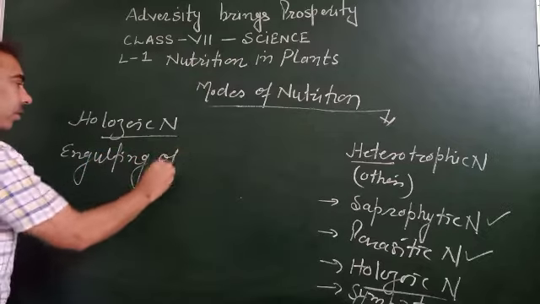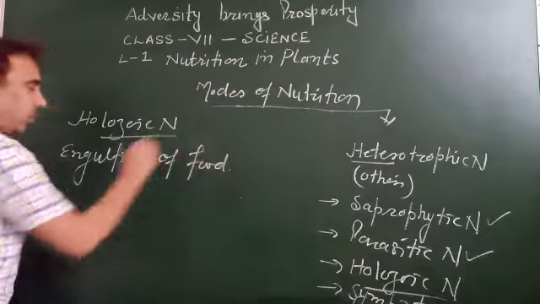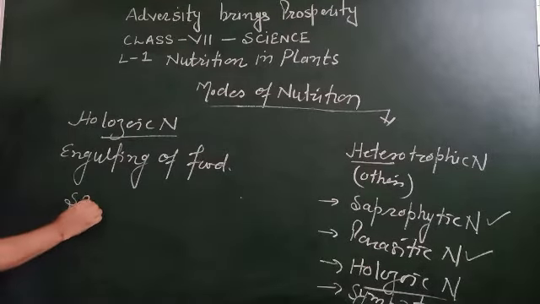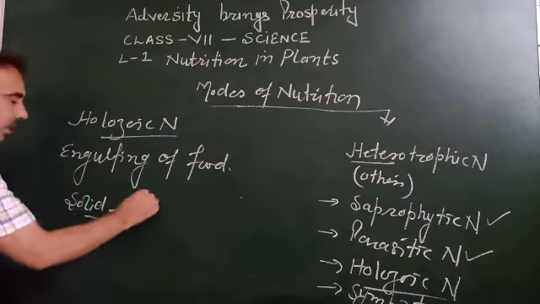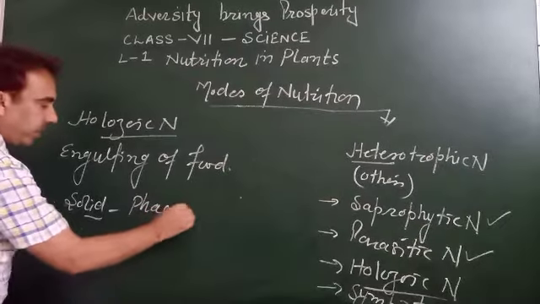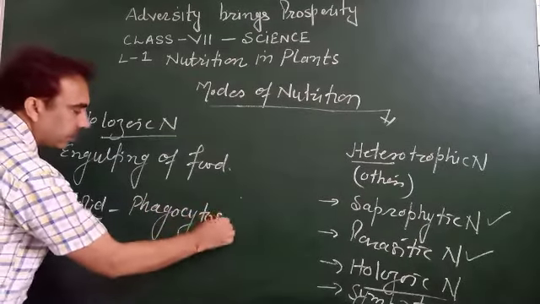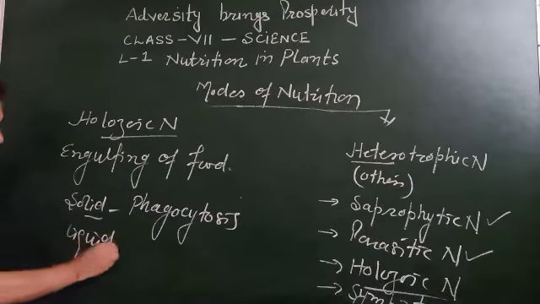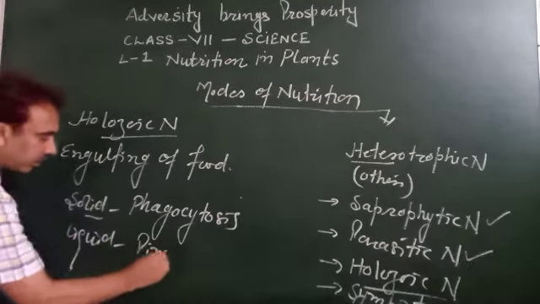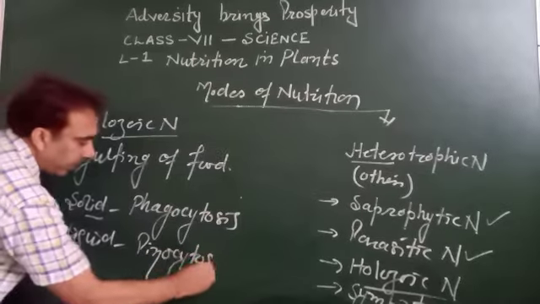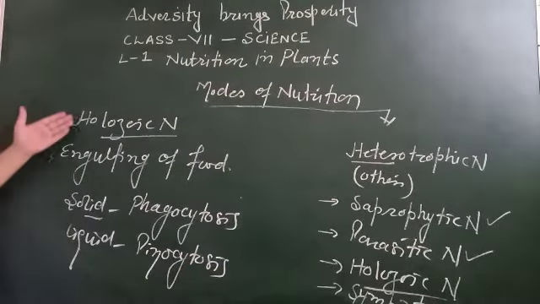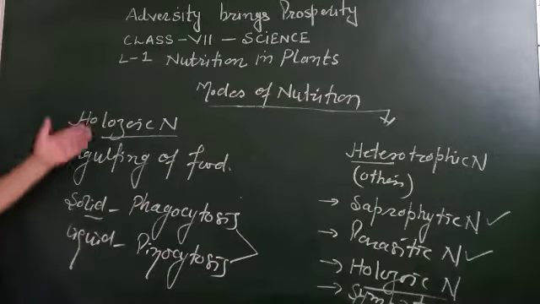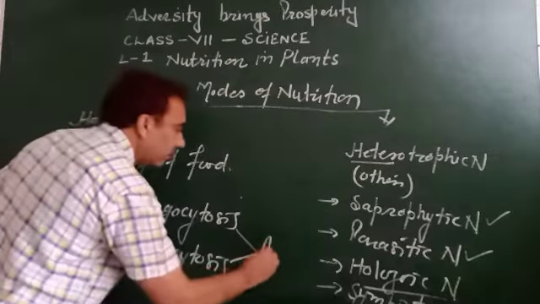Engulfing of solid food is called phagocytosis, and engulfing of liquid food is called pinocytosis. So you can see this kind of nutrition in amoeba.